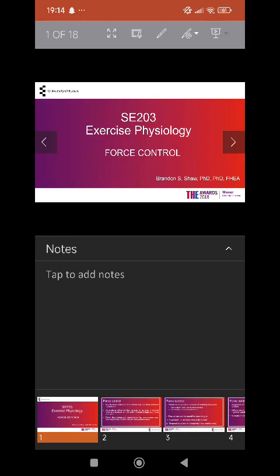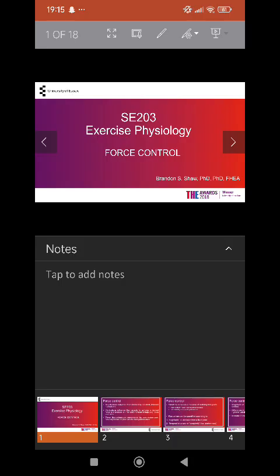Number 7. Age-related changes. Muscle weakness. Age-related decline in muscle strength can impact the ability to generate sufficient force for balance control, leading to increased fall risk. Sensory changes. Changes in sensory systems with age can affect the integration of sensory information, influencing the precision of force adjustments for balance.